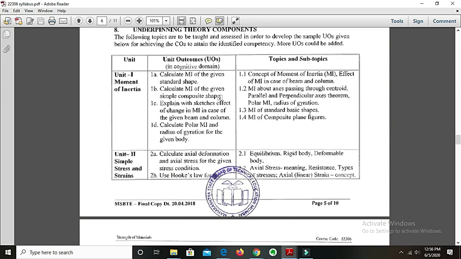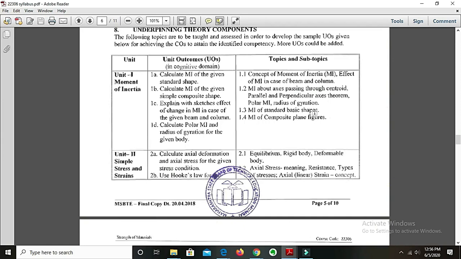Then after that, in the second subpoint under this unit, we will have MI, that is moment of inertia. Remember, MI is the short form for moment of inertia. MI about the axis passing through the centroid. We will find out the moment of inertia about the axis passing through the centroid.